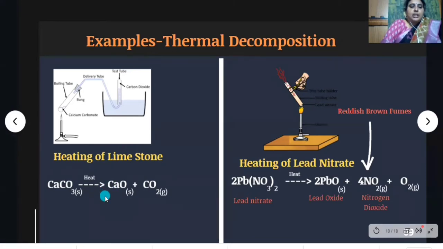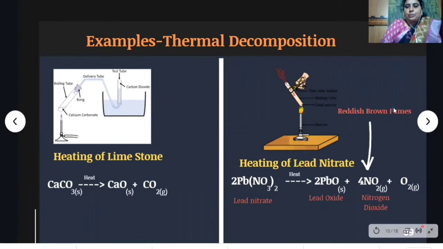So in this reaction, when calcium carbonate is heated, it forms calcium oxide and carbon dioxide. In this reaction, a single compound breaks down into two simple products. This reaction occurs in the presence of heat, so this is known as a thermal decomposition reaction.